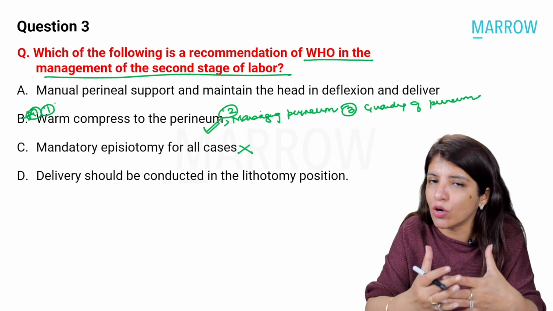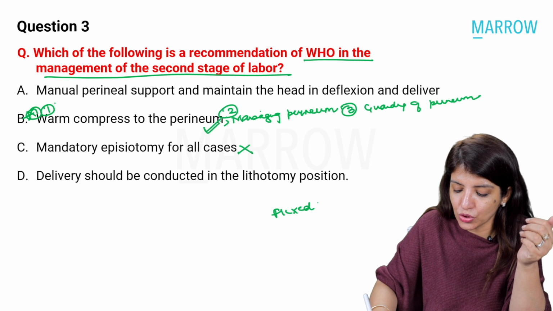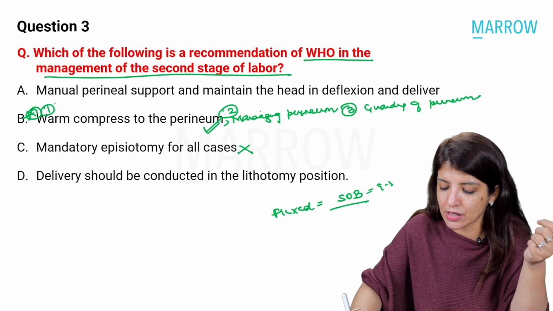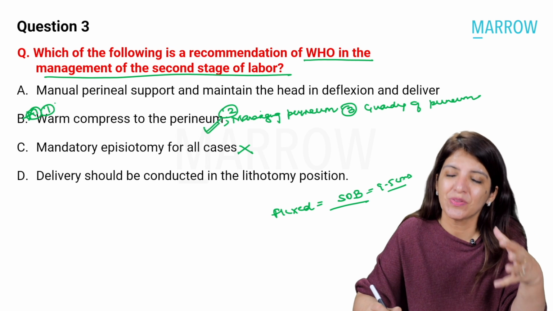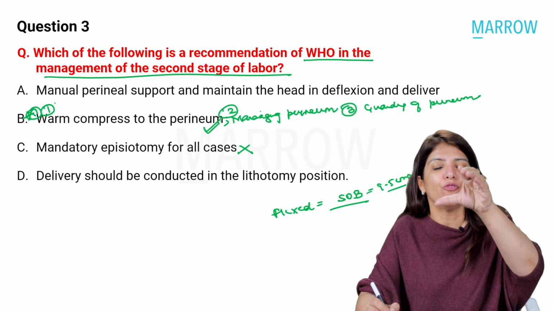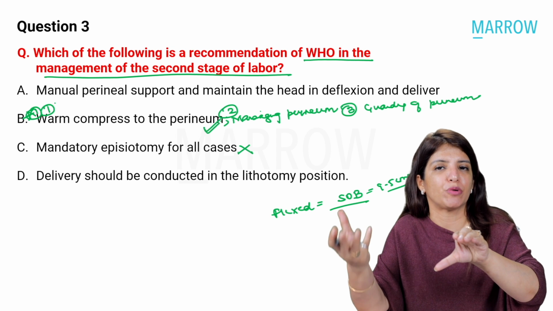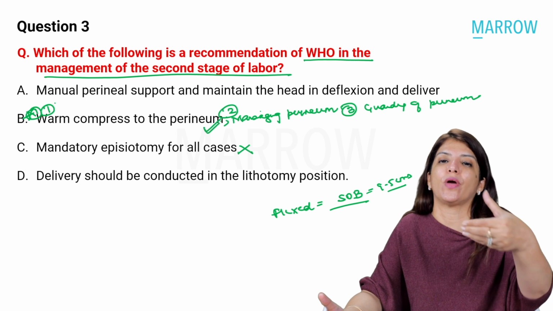Now, please remember that when you deliver the head, initially you have to maintain the head in flexion. In your labor room, you would have seen the obstetricians, your consultants, doing this. Why are they doing it? Because they want the smallest diameter to come out of the inlet. When the head of the baby is flexed, the diameter which comes out is the suboccipitobregmatic diameter, which is 9.5 centimeters and the smallest. So initially we try to flex the head so that the smallest diameter comes out first, the chances of perineal tear are less, and then we extend the head.